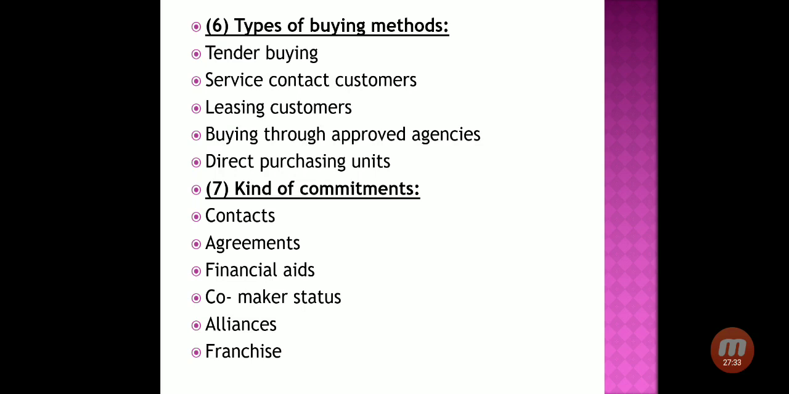Alliances means they are producing the products in an alliance, means they are taking the help of other industry also. So the difference between co-maker status and alliance is that co-maker is somewhat permanent for a longer period of time, while alliance is for a very short period of time, that it can be for 1 year, 3 years or 5 years. So it can be changed at any moment of time.